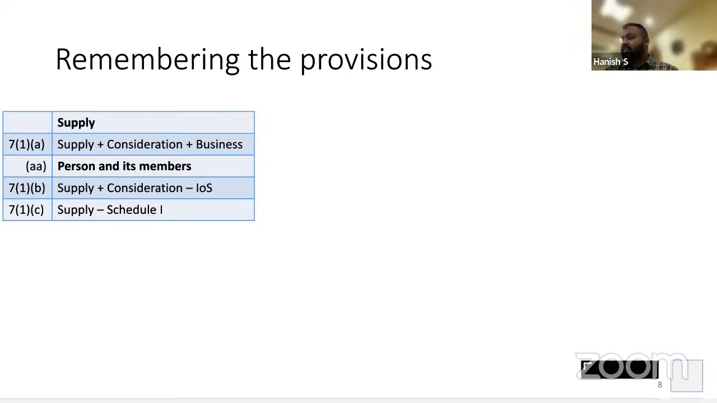Supreme Court said okay. Now people sitting in Lok Sabha said, what is this? We are losing money now. It is not a supply. Huh? Make it deemed supply. That's all. So then what they did, 7.1 AA, they said supply includes transaction between person and members.